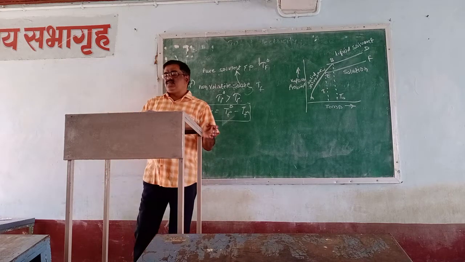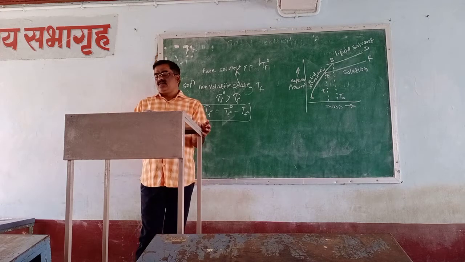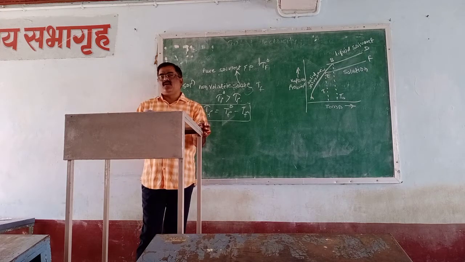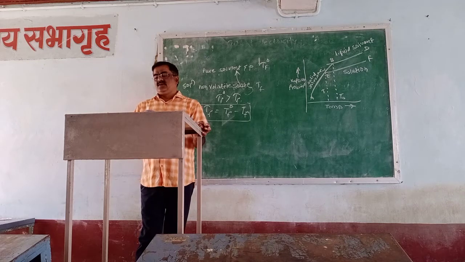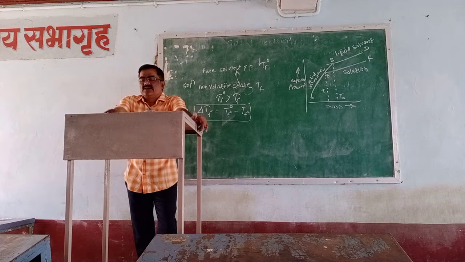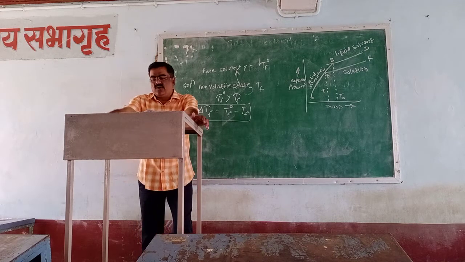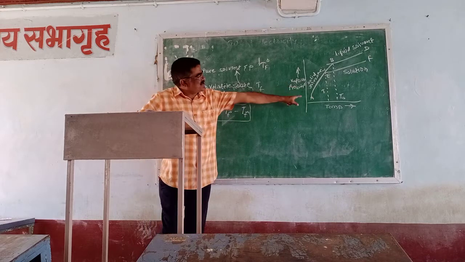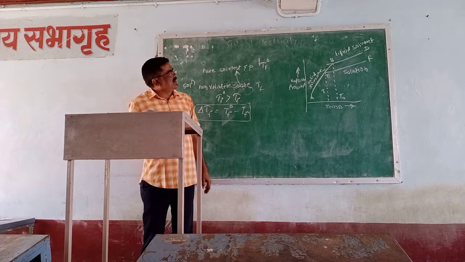The depression in freezing point is a consequence of vapor pressure lowering. The effect of the dissolution of the non-volatile solute can be understood in terms of the vapor pressure lowering. Suppose this graph is plotted in terms of temperature and vapor pressure.